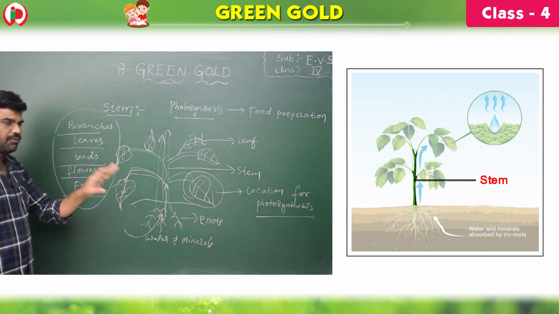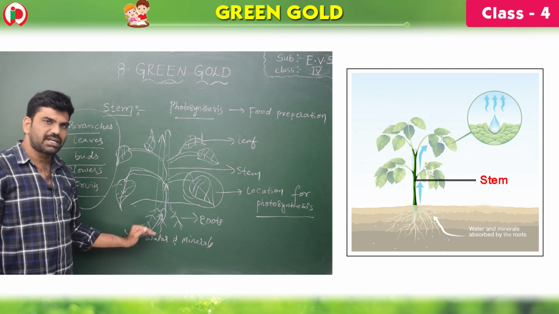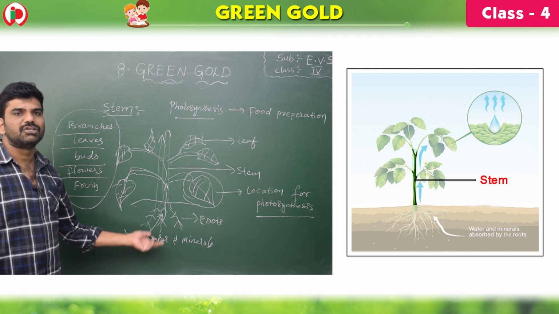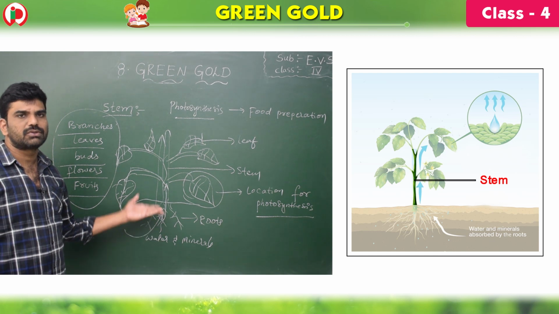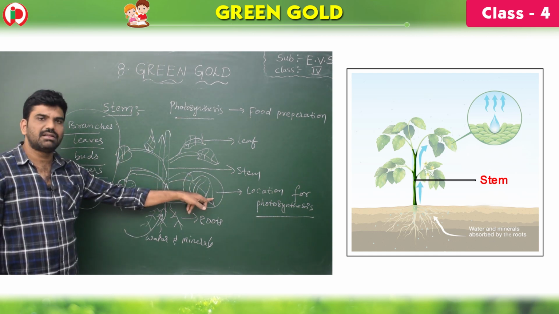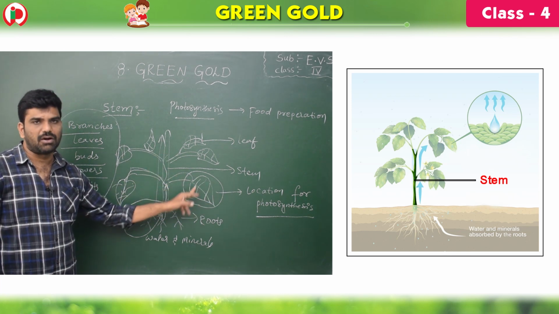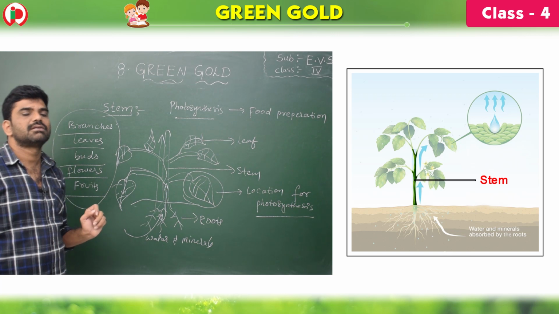So here mainly 4 points, children, you keep in mind. First one, stem transports the minerals and nutrients from the roots to the leaves. Next one, leaves are the sites for photosynthesis.